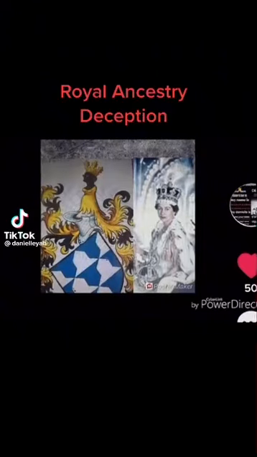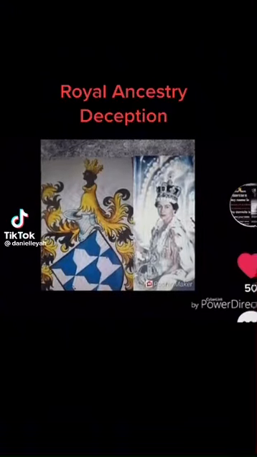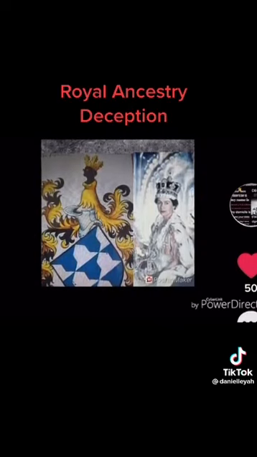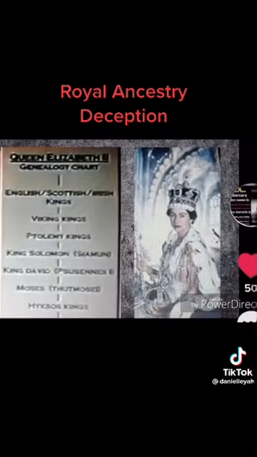their names from us. Remember that they didn't even have last names not too long ago. So there are several genealogy charts for the Queen of England. Starting with this one, it states that she is related to King David, King Solomon, and Moses.